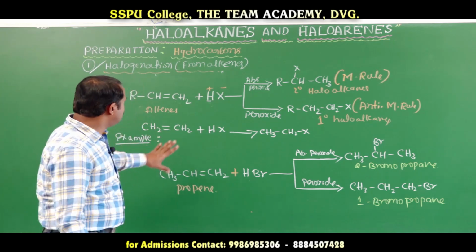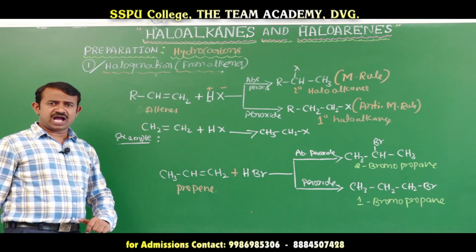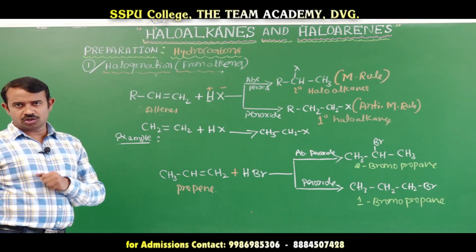Okay, next we will go for the preparation of haloalkanes from alcohols.